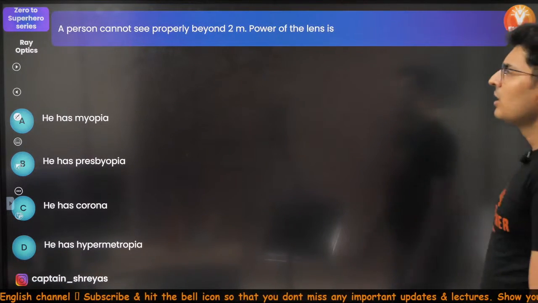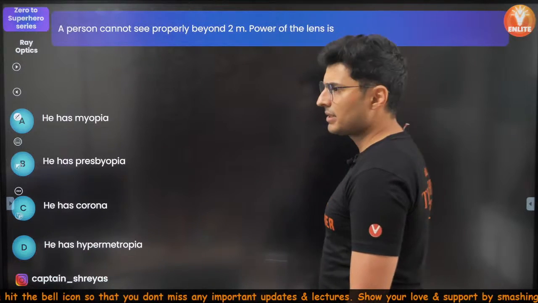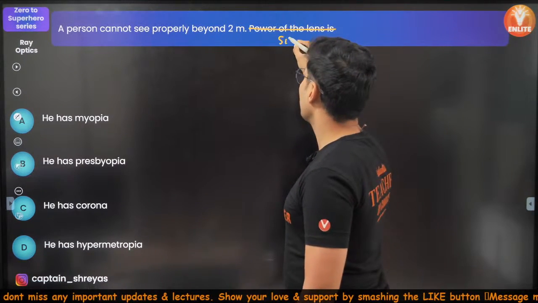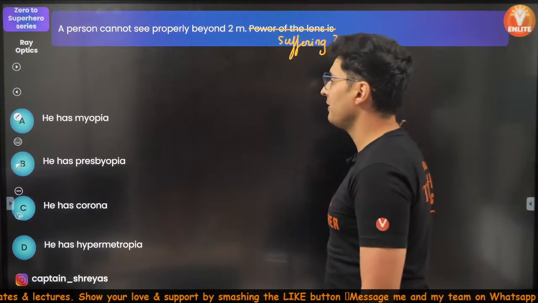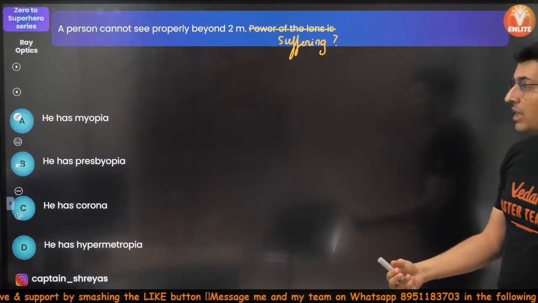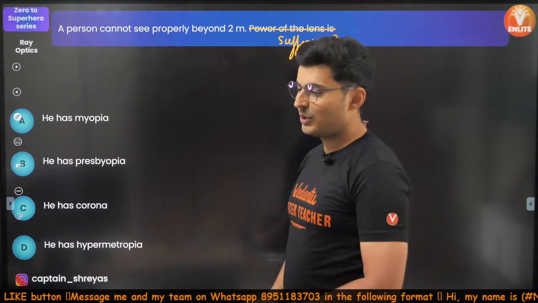It will change. A person cannot see beyond 2 meters. What is the power of the lens? Oh, sorry. Not what is the power of the lens. What is he suffering from? He has myopia. He has presbyopia. He has corona. Oh my God. He has hypermetropia.